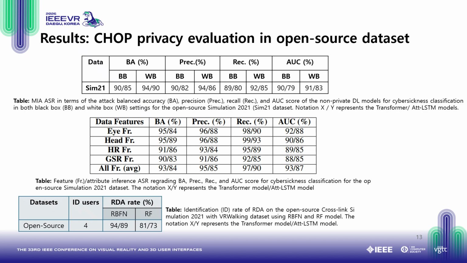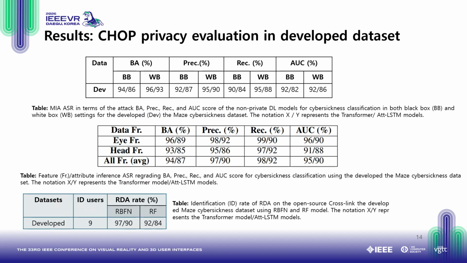So then we reconstruct the dataset and cross-link it with the open source VR walking dataset. And for that, we're using two re-identification models: one is RBFN and one is random forest. We get the highest accuracy for the RBFN model. And most importantly, you can see that we really identify 4 users from that dataset, and we validated this by communicating with the vendors who have the overlapping dataset participants.